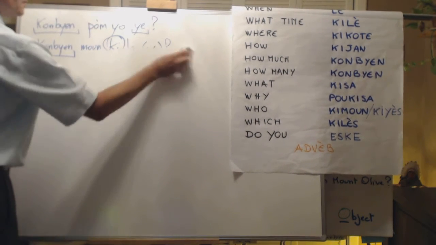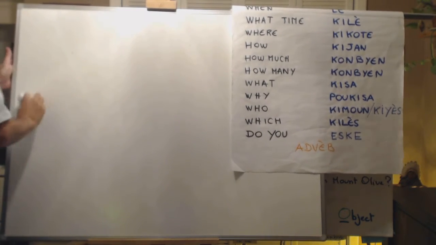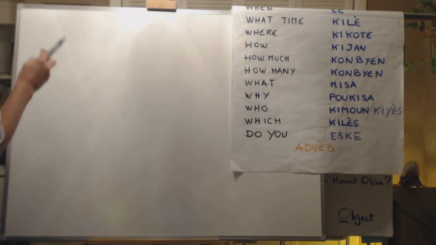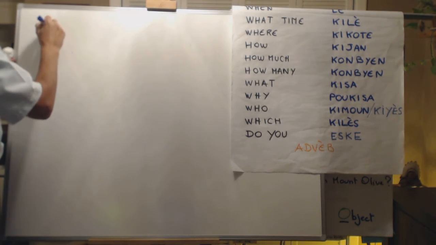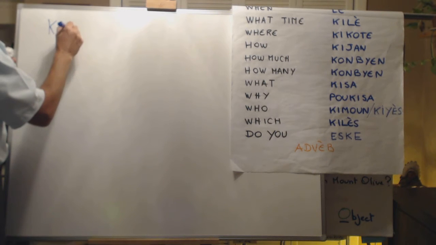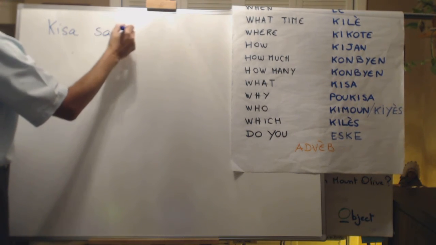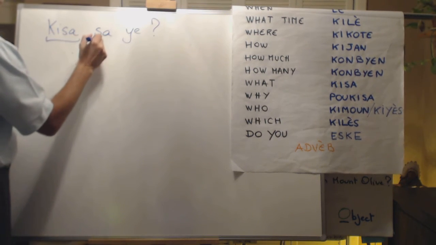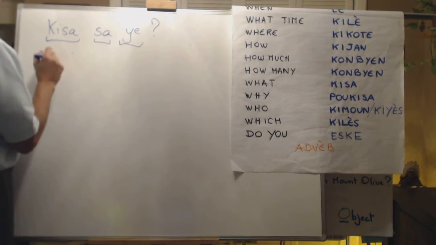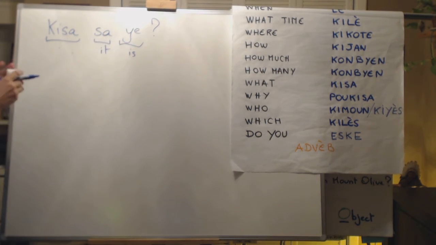Now what? What questions? For instance, very simple. What is it? What is it? So what is qui ça? It's ça and verb y. Qui ça? Ça y. What it is. Qui ça, ça y est?